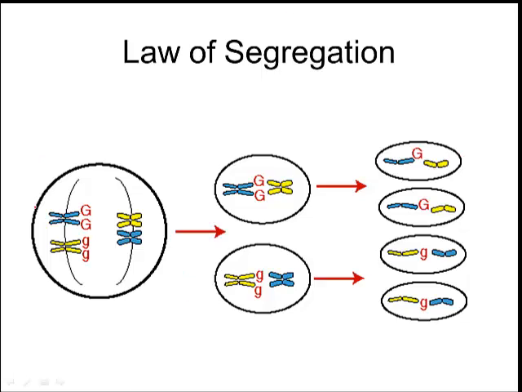So here we're starting with our nice little cell over here. Remember, this cell is diploid, and it's going to go through its first division, and we end up with our two haploid cells. At the end of that, each of these cells now has only one version of each type of chromosome in them. So they have one version of each type of gene. So this one had two big G's in it, right? Now it's only got one big G, and this one's got one big G. And this one's got one little g, and this one's got one little g. So you have taken those different genes where you originally had all of these different copies of them, and now you've got one in each cell.